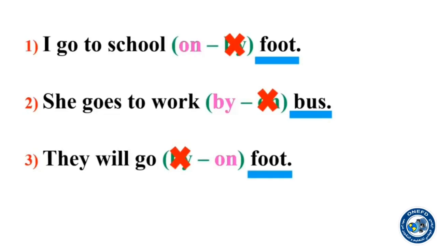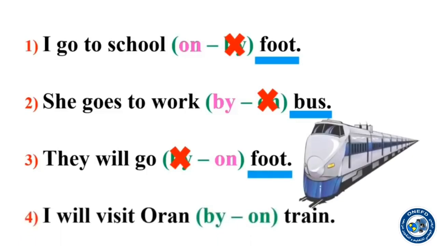The fourth sentence: I will visit Oran on a train. Train is very fast. It travels by rails. So train is a means of transport. Before the means of transport, do I put on? No, on is wrong. So I say, I will visit Oran by train. By is the correct answer.